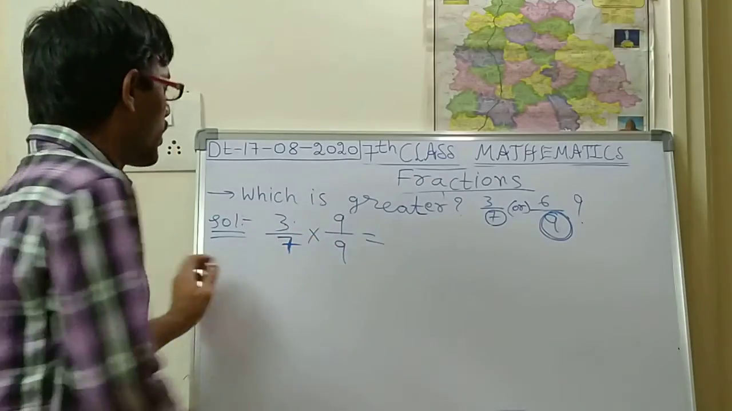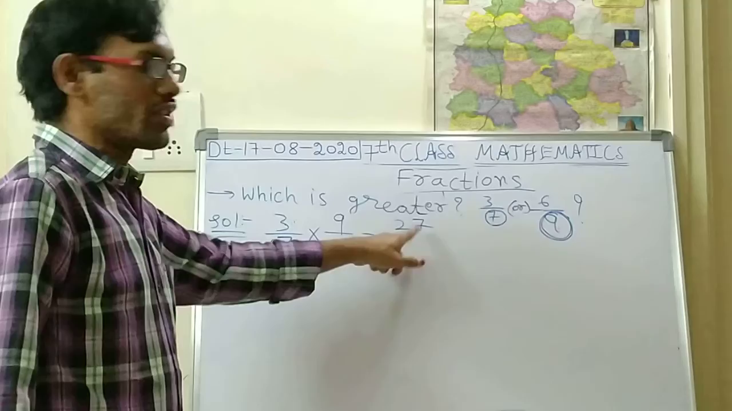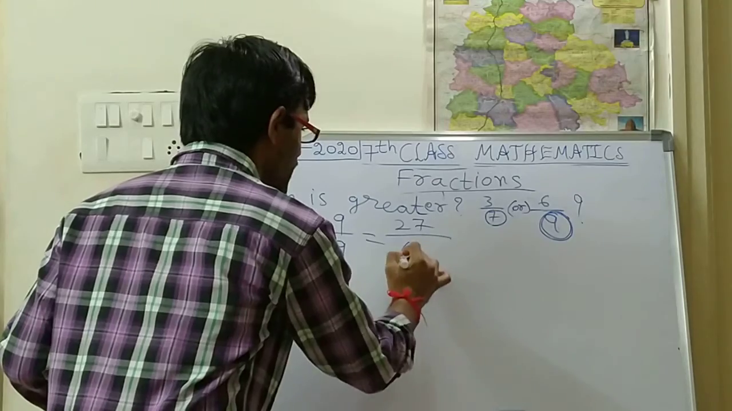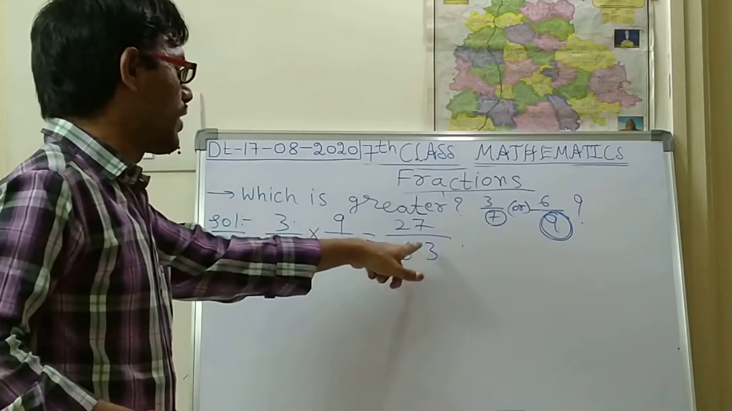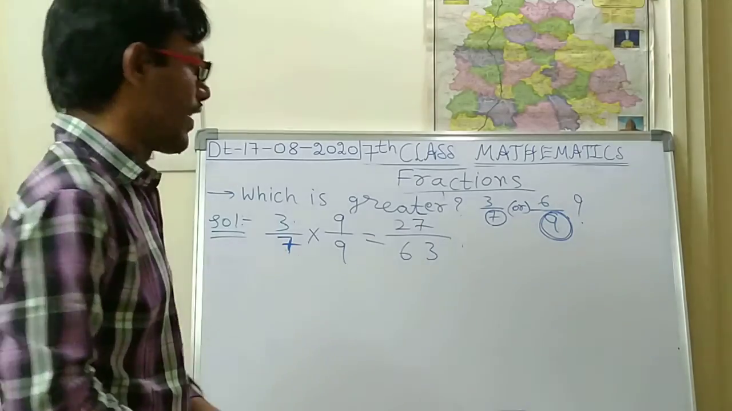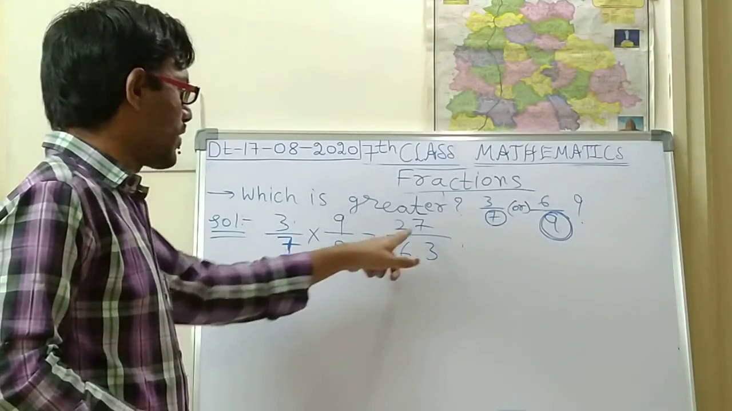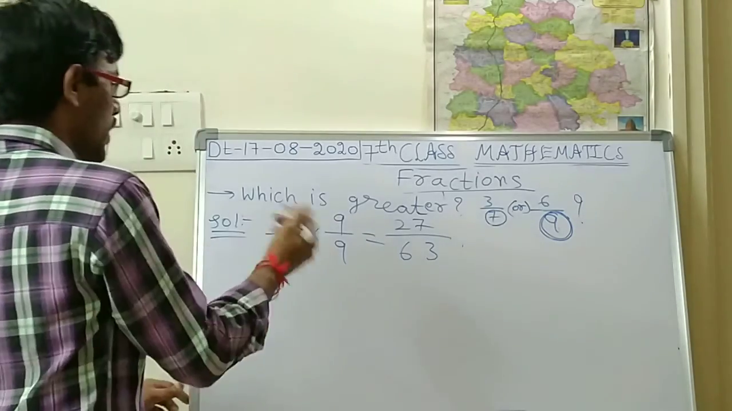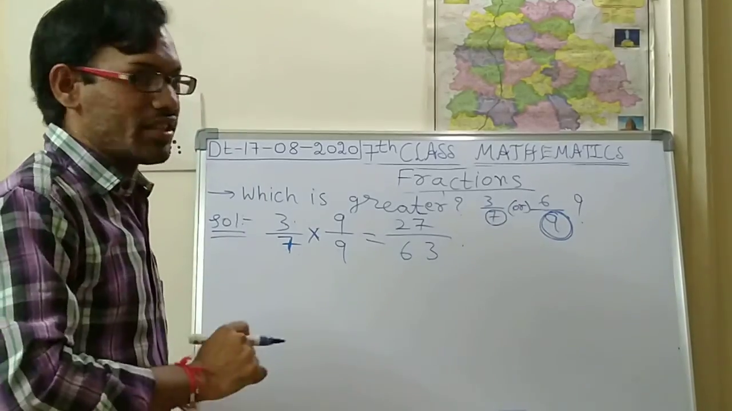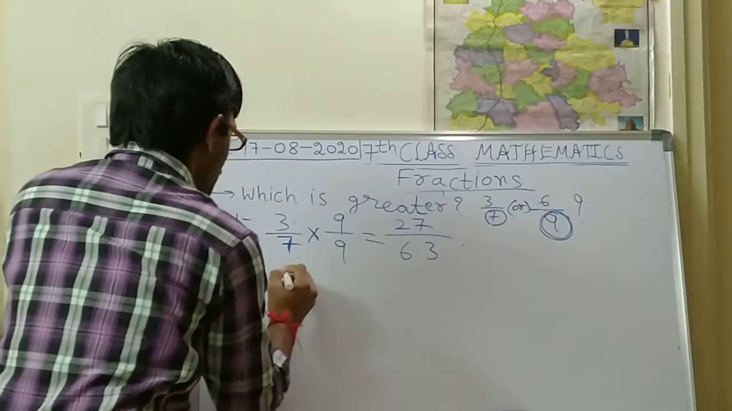So what is 3 into 9? 3 nines are 27. If you know the 3 table or 9 table, you will get this answer. Next, 7 nines. What is 7 nines? 7 nines is 63. So the answer is 27 by 63. If you know the 7 table or 9 table, you will get this 63. So 3 by 7 we have written as 27 by 63. Now, by writing the next step, you will observe one change in the two problems. What is the change? You have to identify.